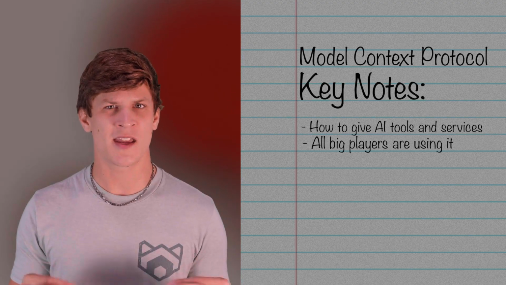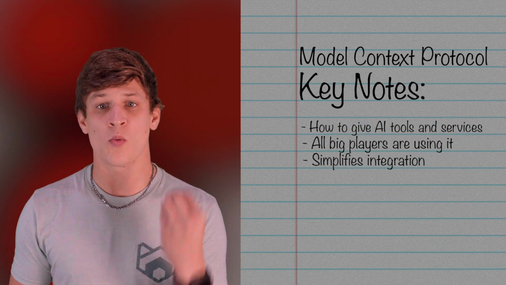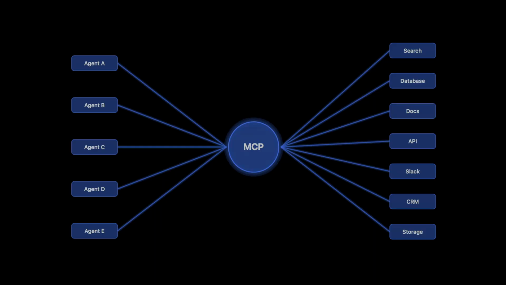MCP collapses that N plus M problem. Each tool exposes itself through MCP once, and each agent speaks to MCP once. Done. The integration math goes from multiplicative to additive.